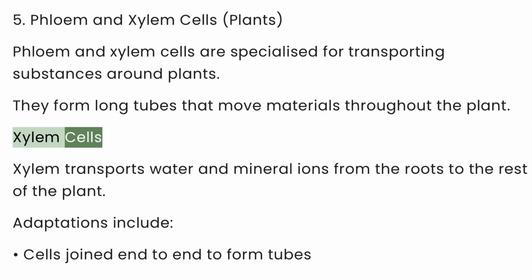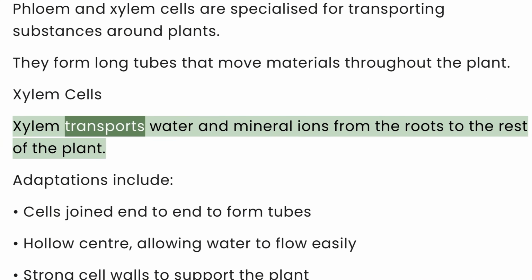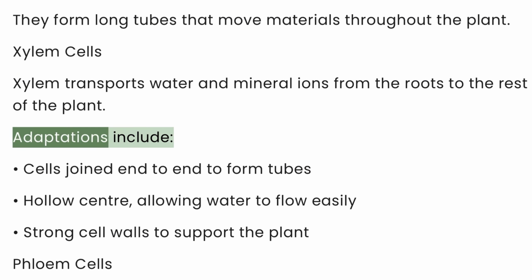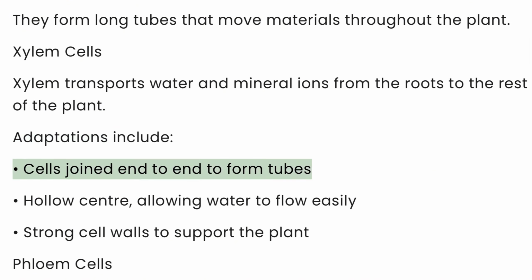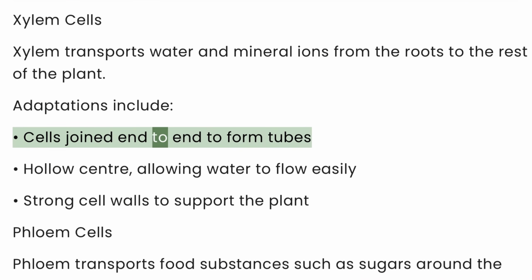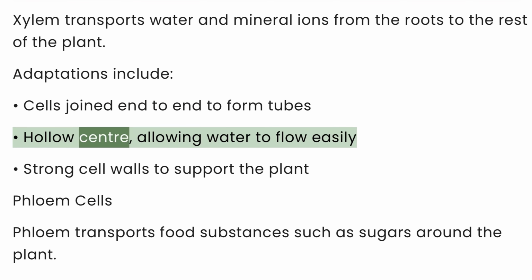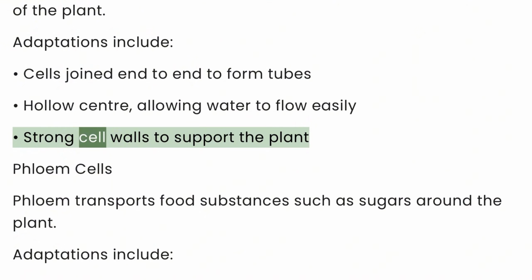Xylem cells. Xylem transports water and mineral ions from the roots to the rest of the plant. Adaptations include cells joined end to form tubes. Hollow center, allowing water to flow easily. Strong cell walls to support the plant.